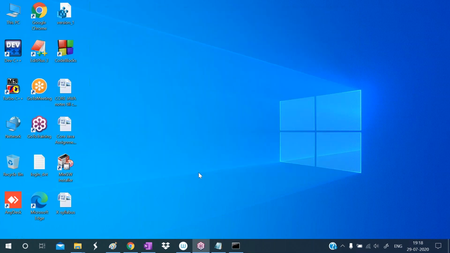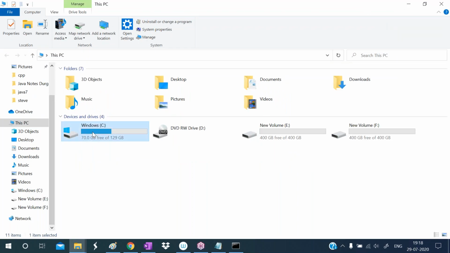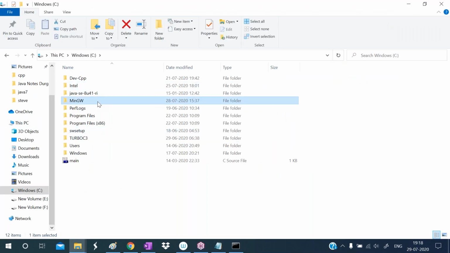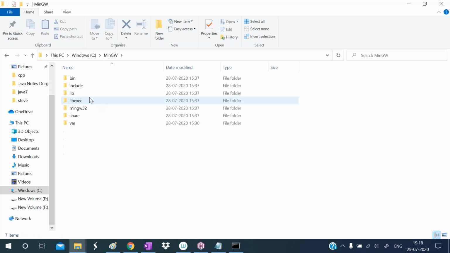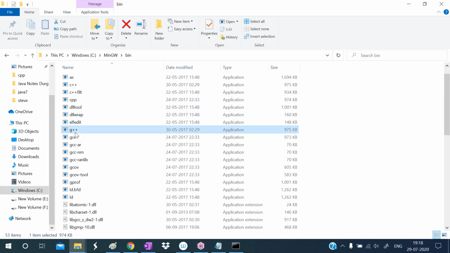After that we have to set the path. How to set the path? See here. This will be installed in the C drive, in the mingw folder. In the mingw folder, there is another folder, the bin folder. Go to the bin folder. In that, the G++ command is available. If you want to run a C++ program, you must store that program in the bin folder. But I don't want to store the C++ programs in the bin.